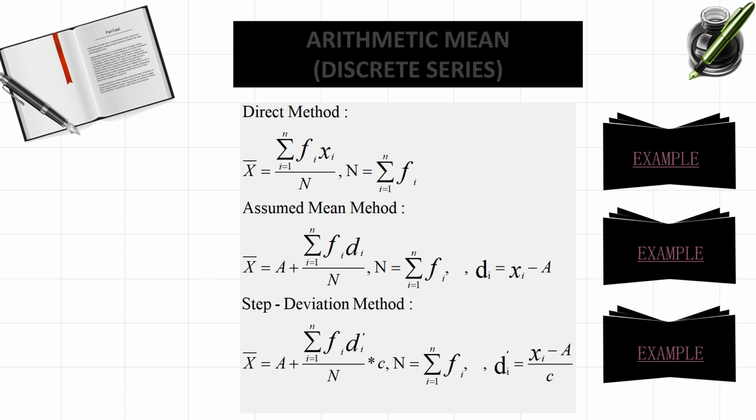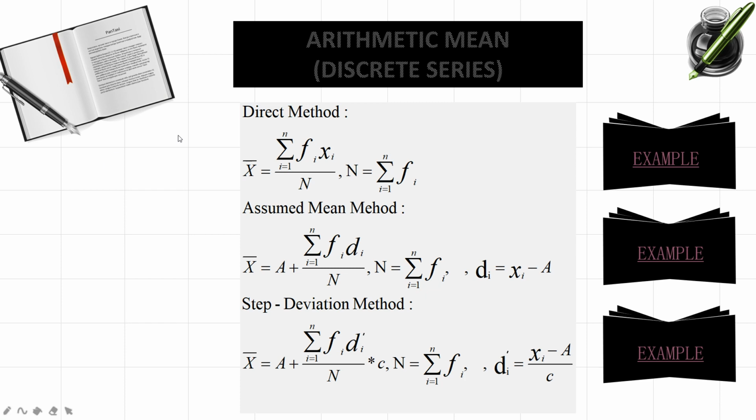Simply, in the first column we'll consider the x values, that is 2, 3, 4 and 5. And in the next column we'll consider the frequencies. 2 is repeated only once, so under frequency you have to consider 1. 3 is repeated twice, so under frequency you have to consider 2. And 4 is repeated once, so under frequency 1. 5 is repeated 3 times, so under frequency 3. If you add all the frequency values, you get the number of observations here. I hope you all got this.